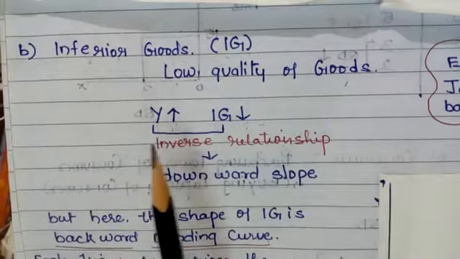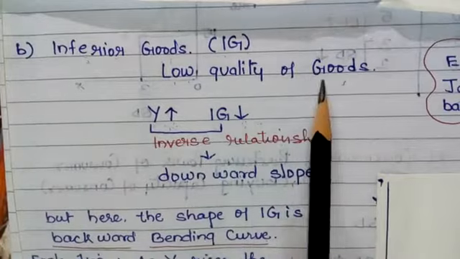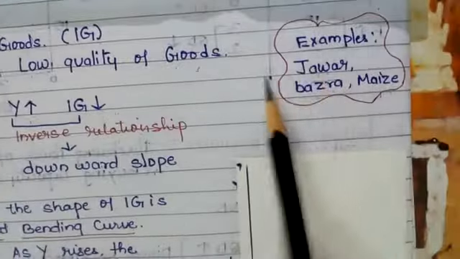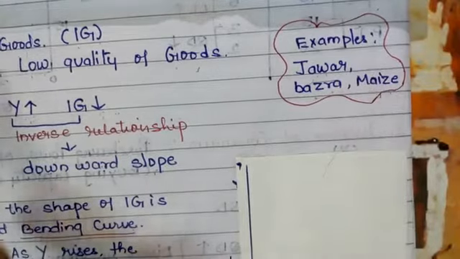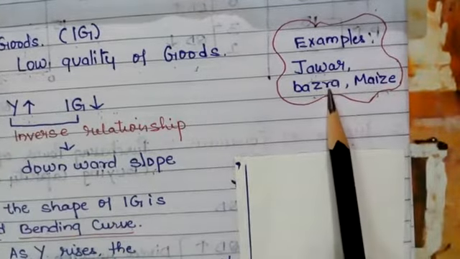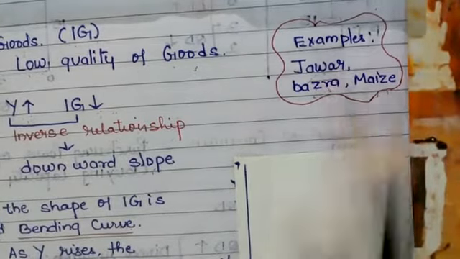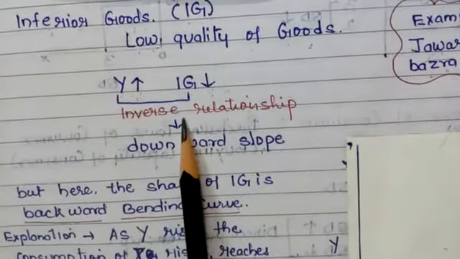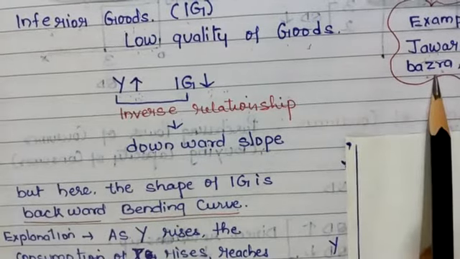Student, next quality is inferior goods. Inferior goods are low quality goods. For example, jowar, bajra, maize, these are inferior quality goods because these goods are consumed by the lower section of society whose income is low, and the superior quality good is wheat.